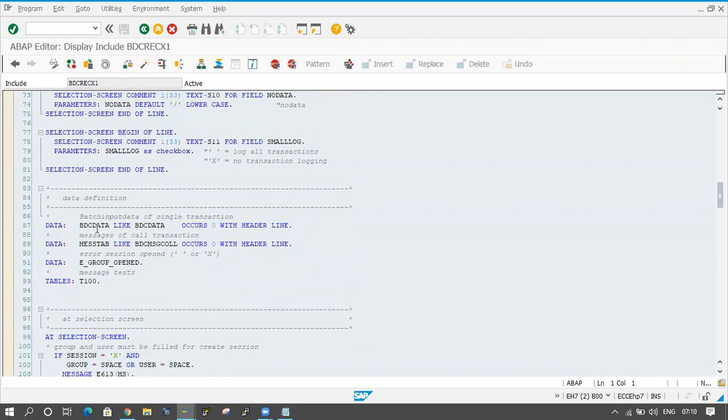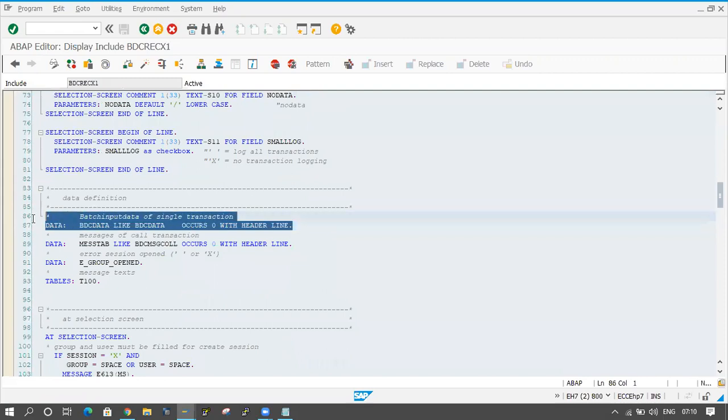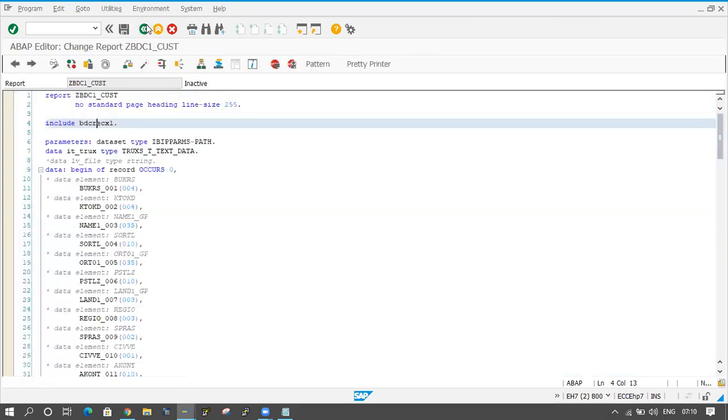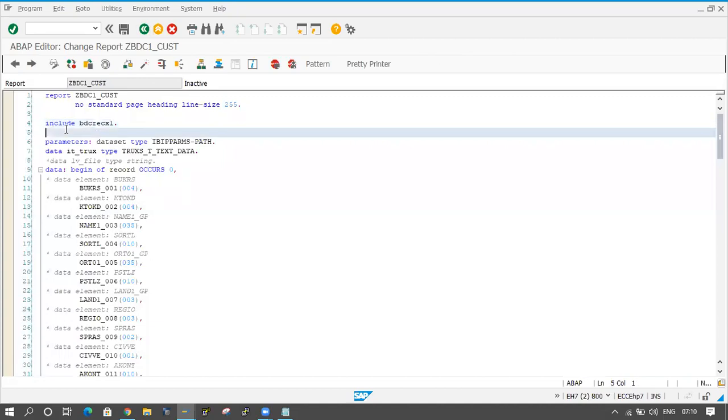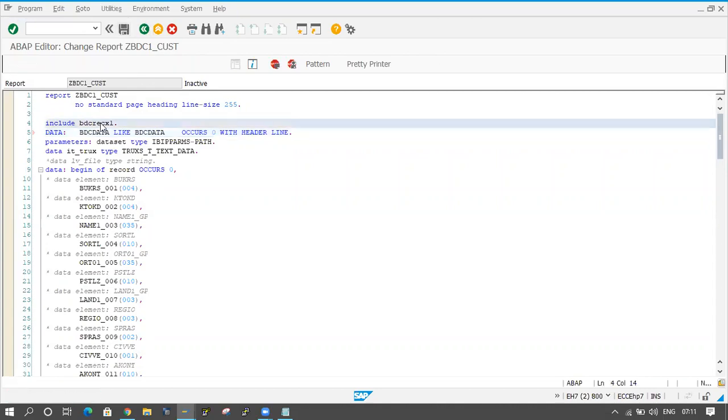Here, data BDC data like BDC data. What is this one? I will explain to you why we have to copy it like this. That one also I will explain. I am just copying this and declaring it here only. Click on the save button. And one more time, double click on this same include.